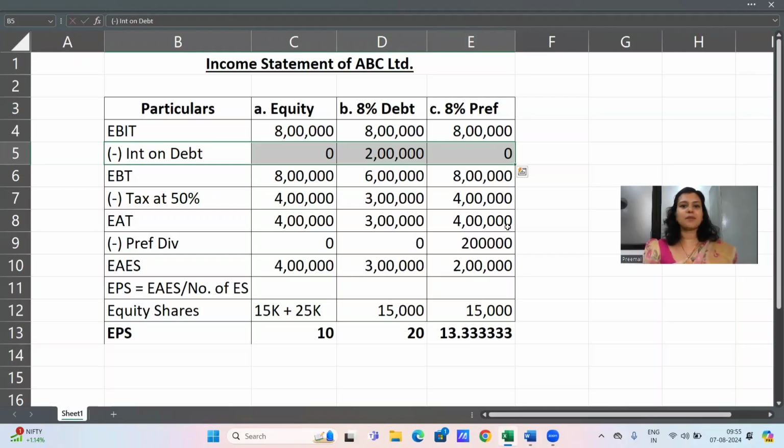At the same time, have some amount of debt, because it's definitely going to give you the tax advantage and improve your EPS.